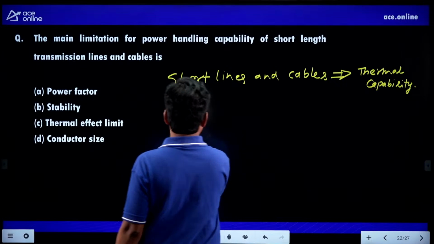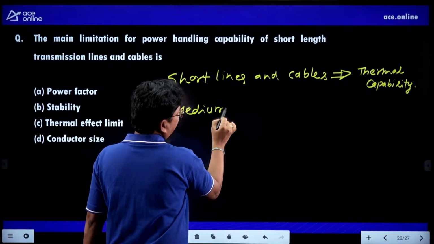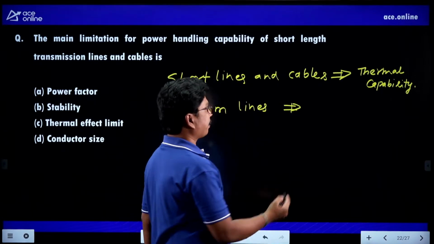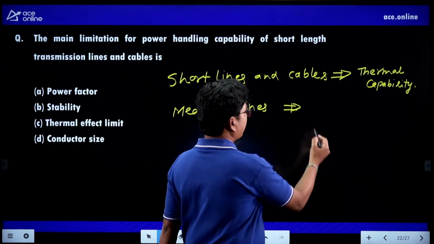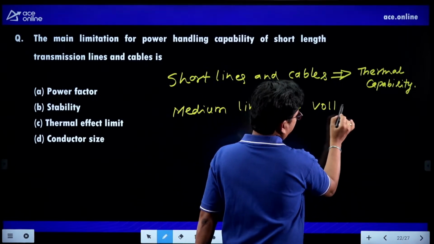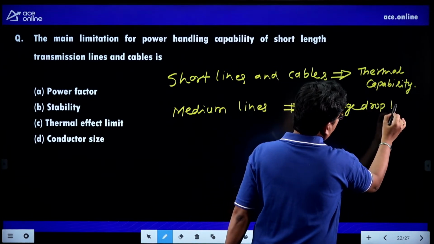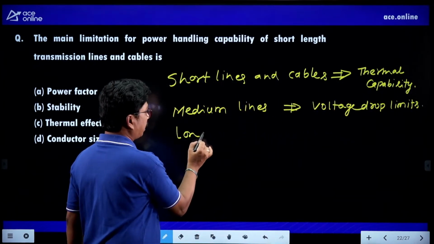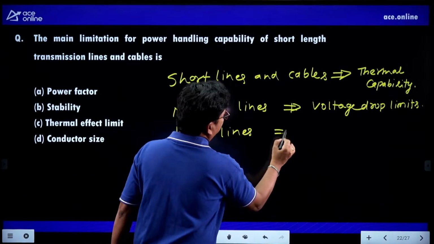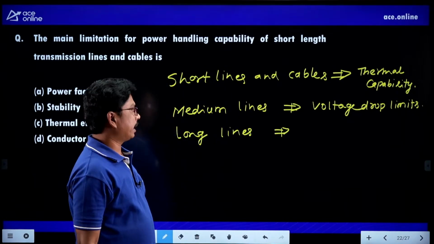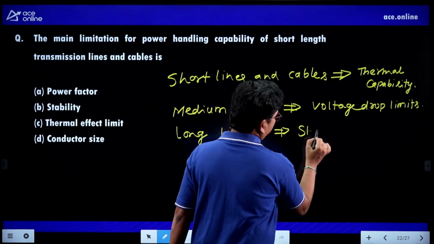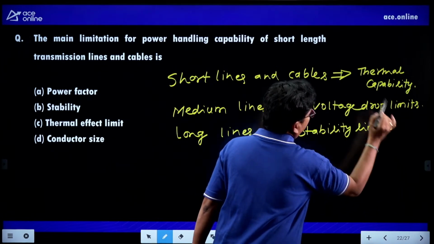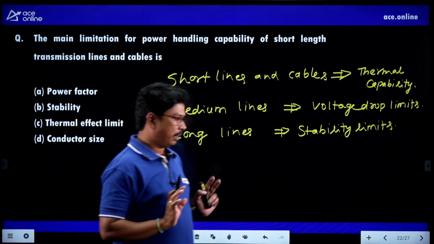Whereas in case of medium lines, the loading capability will be reduced by voltage drop limits. And in case of long transmission lines, the power handling capability will be reduced by the stability limits. Clear, students? So these are the limits we are having here.